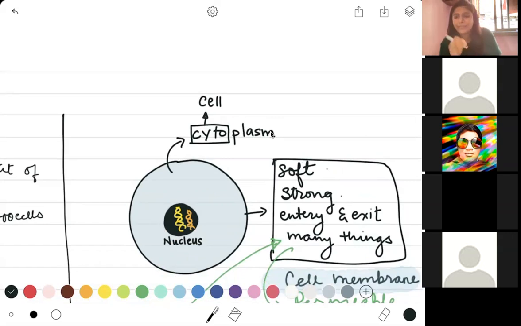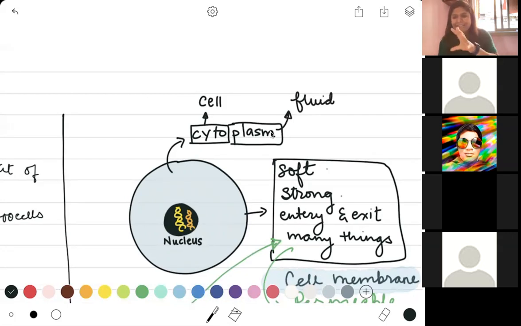Plasma or plasm over here pertains to a kind of fluid or liquid. So the fluid present in the cell is called cytoplasm. What is this going to be called? Cytoplasm. So I'm going to write plasm over here is for fluid.